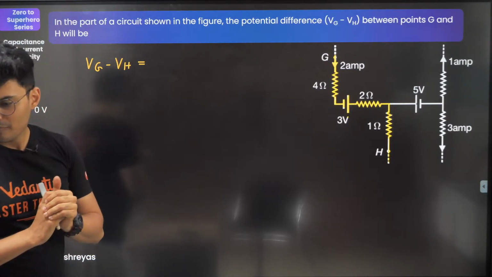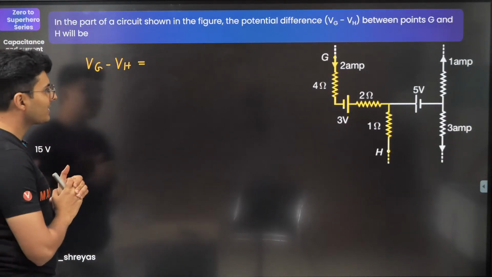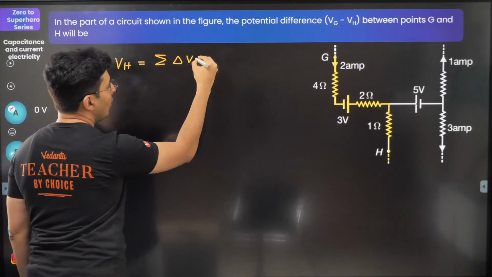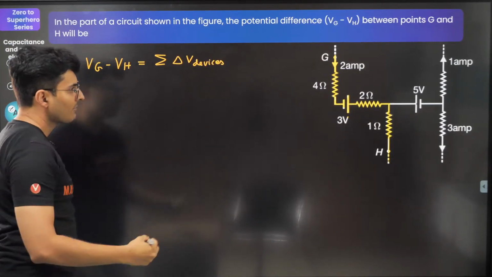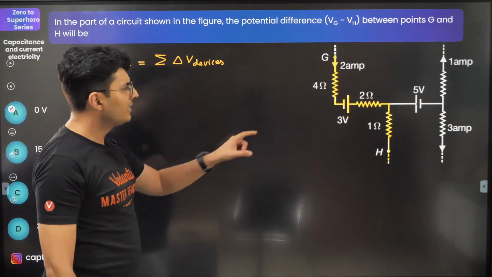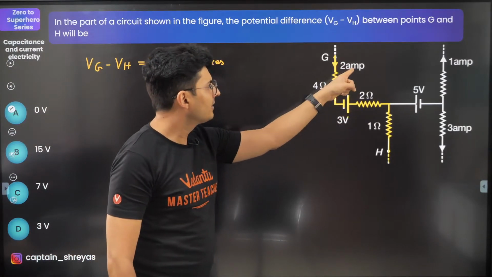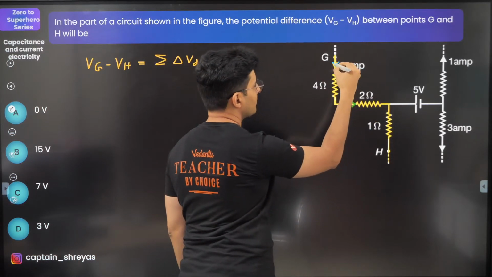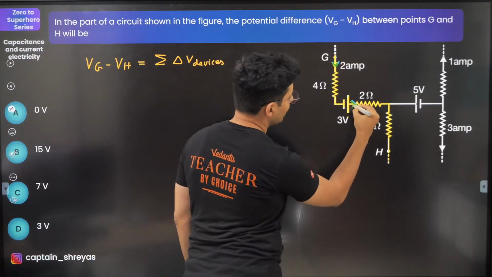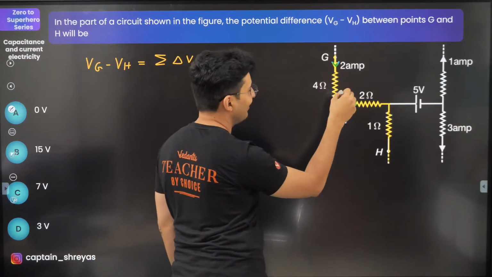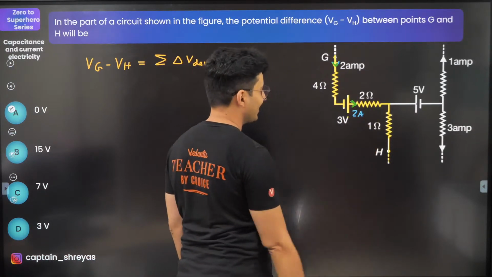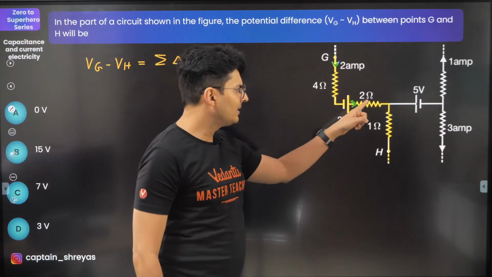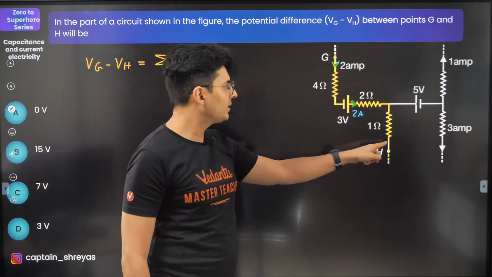Now let's try to do this. First of all, you have to just add the voltage drop across all the devices that you're going to get. So I need the voltage drop across this, this and this. I think this current is mentioned 2 amperes. So obviously the same current which is flowing here will also, wow, you can see some mixing of colors, blue and yellow becoming green. So this is also 2 amperes. Okay, fair enough. Oh, I need also the current here. Will the same current go here? I really doubt it.